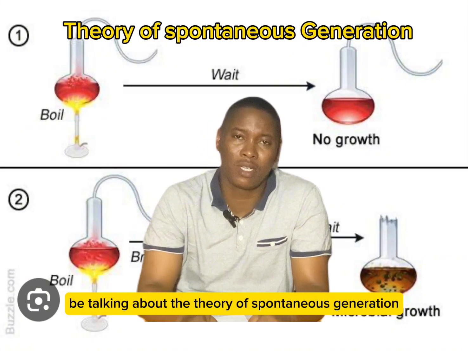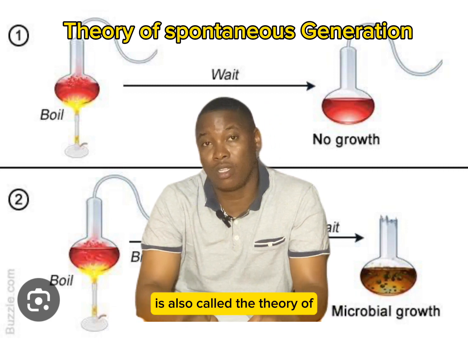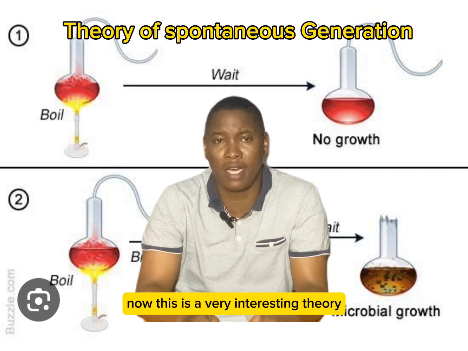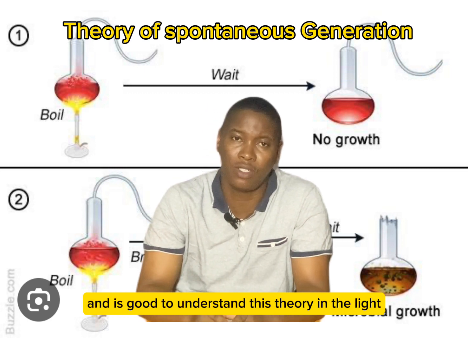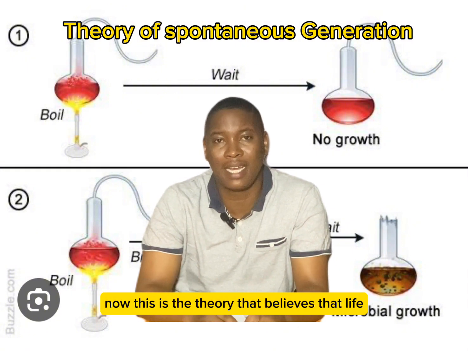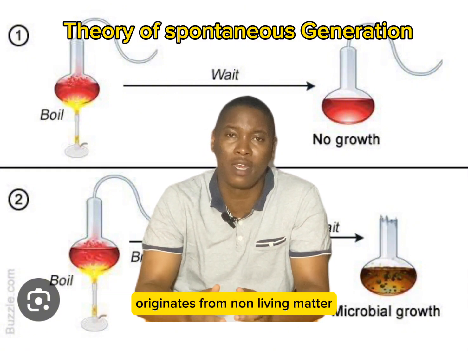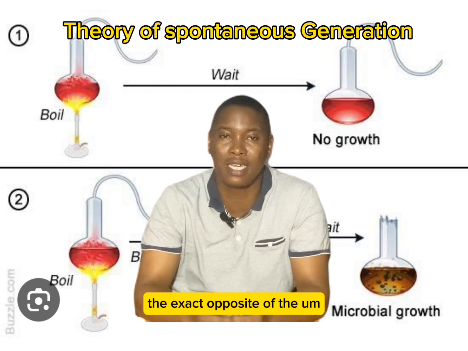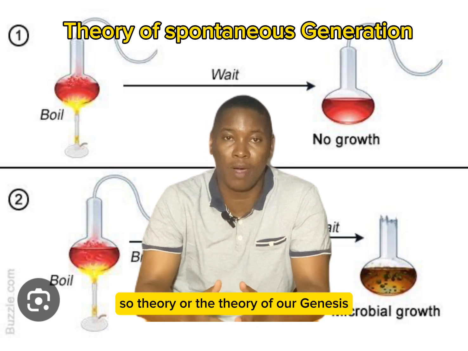This evening, we're going to be talking about the theory of spontaneous generation. It's also called the theory of abiogenesis. Now, this is a very interesting theory, and it's good to understand this theory in the light of science and the origin of life. This is the theory that believes that life originates from non-living matter, that life can come from non-living cells. It's the exact opposite of the cell theory or the theory of biogenesis.